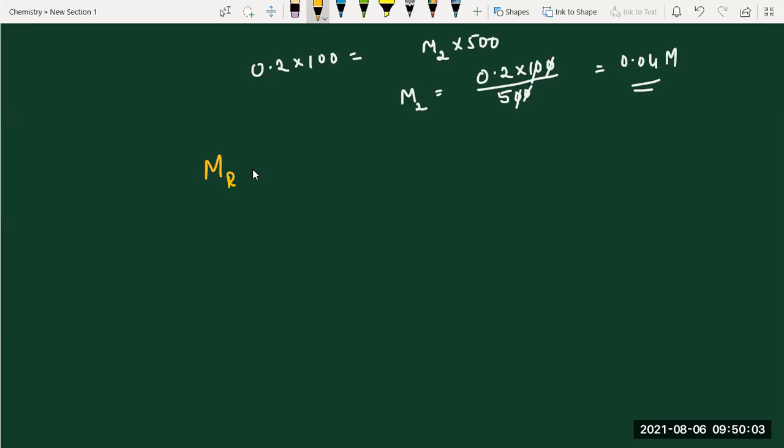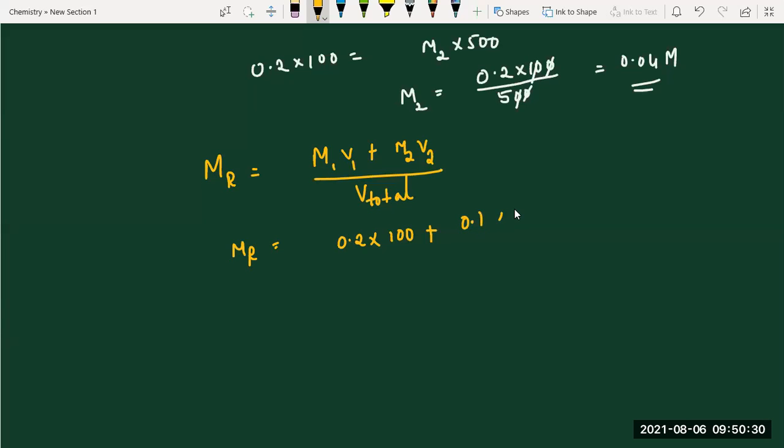I am giving the formula, students. Resultant molarity MR equal to M1V1 plus M2V2 by V total. You can take this formula. Tell me, what is the initial molarity? 0.2 into 100. Second one, molarity 0.1, into 200.